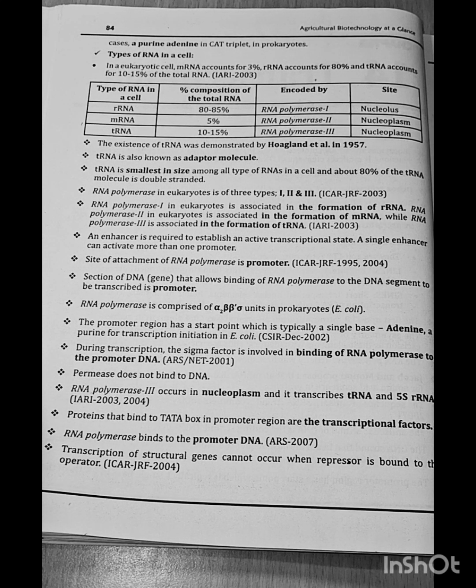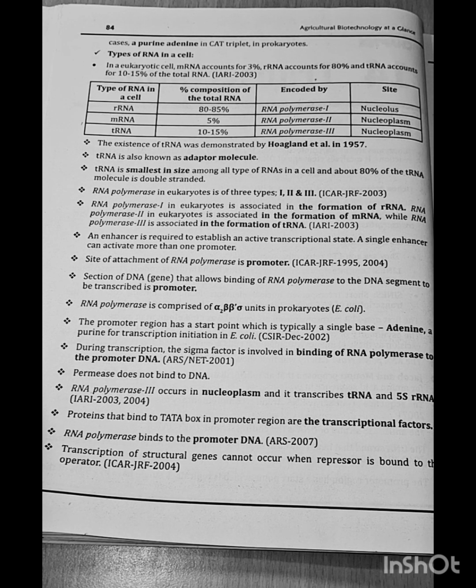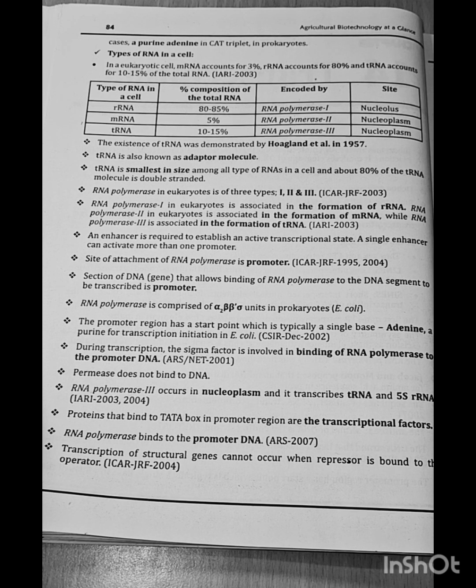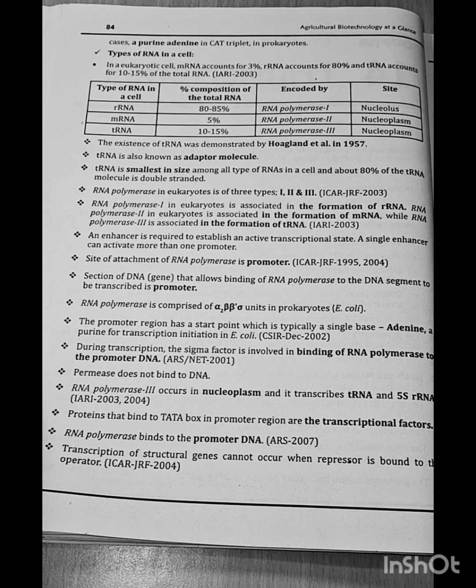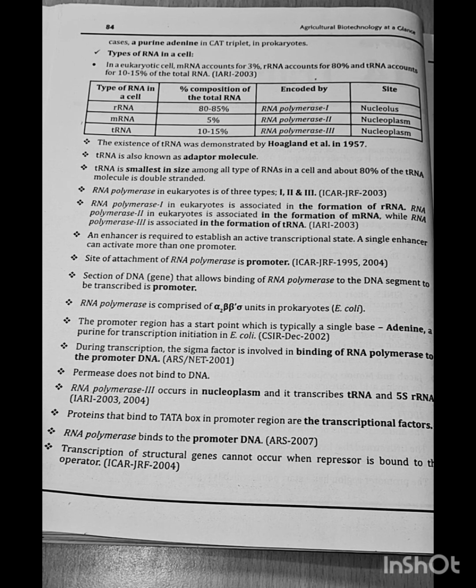An enhancer is required to establish an active transcriptional state. A single enhancer can activate more than one promoter. Site of attachment of RNA polymerase is promoter. Section of DNA that allows binding of RNA polymerase to the DNA segment to be transcribed is called promoter.